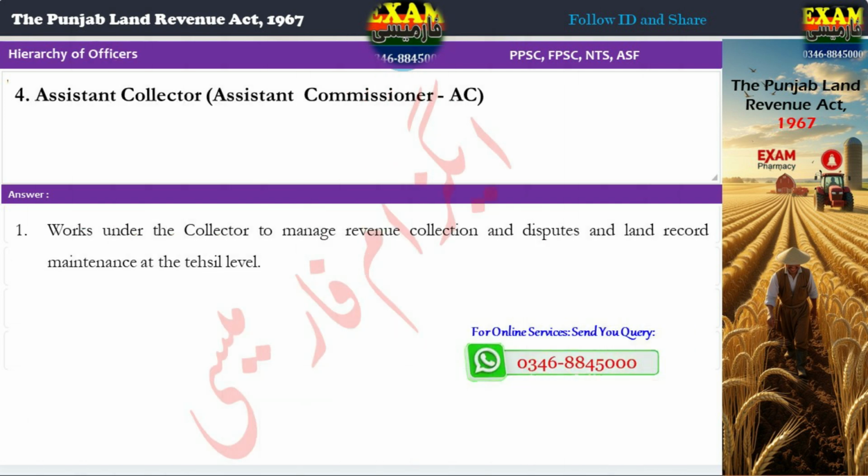Fourth, Assistant Collector, Assistant Commissioner, AC. Works under the collector to manage revenue collection, disputes, and land record maintenance at the tehsil level.